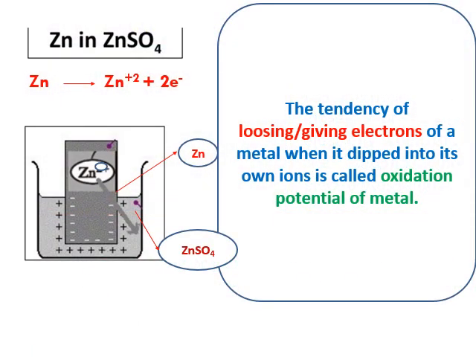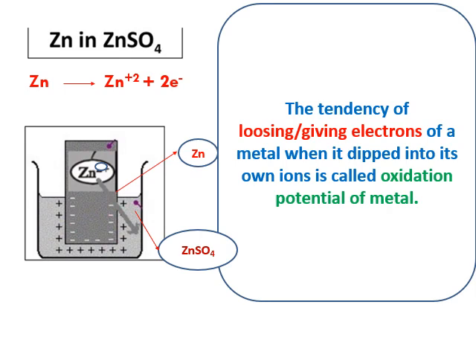There are two possibilities: either the metal loses electrons or gains electrons. So when a metal is dipped into its own ions, the metal can lose electrons to its solution. Losing of electrons is called oxidation of a metal. So that metal is involved in oxidation. That's why here we are measuring the tendency of oxidation. That's why it is called oxidation potential.